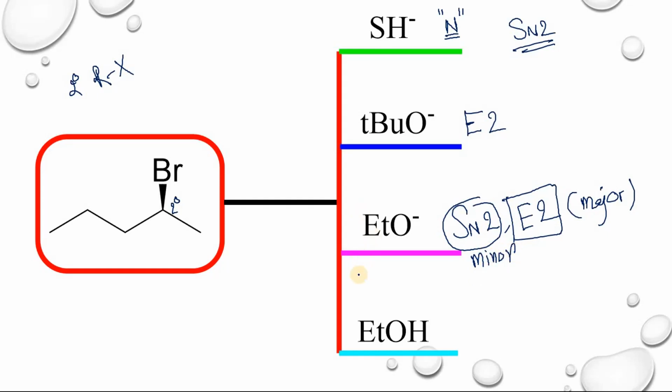When you use only weak nucleophile and weak base, in this case you will get SN1 type of product and also E1 elimination. So we know that if you take SH minus, SN2 type, here there is an inversion of configuration.